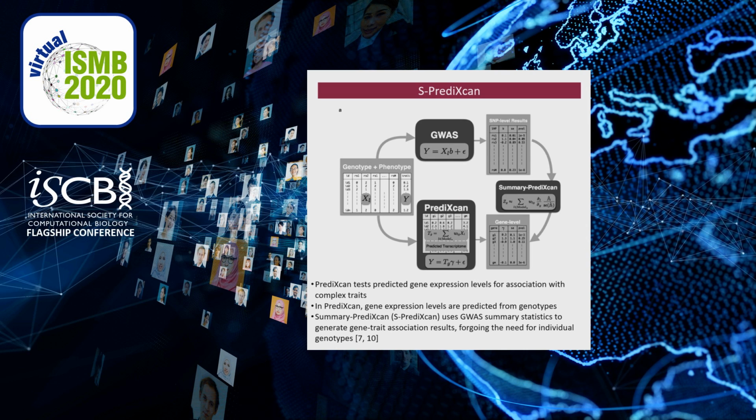SPredictScan is an extension on the TWAS method PredictScan, which tests predicted gene expression levels for association with complex traits. In PredictScan, gene expression levels are predicted from genotypes, whereas summary PredictScan, or SPredictScan, which we use, uses GWAS summary statistics to generate gene trait association results without the need for the individual genotypes.